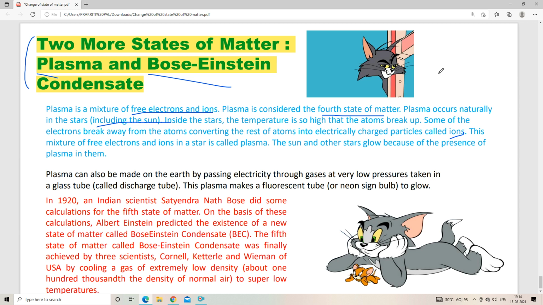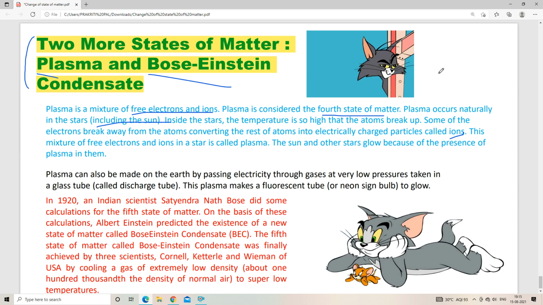So whenever, at this very high temperature, electrons break away from atoms, they convert the rest of the atom into electrically charged particles, and these are known as ions. This mixture of free electrons and ions, more precisely cations, in a star is called plasma.